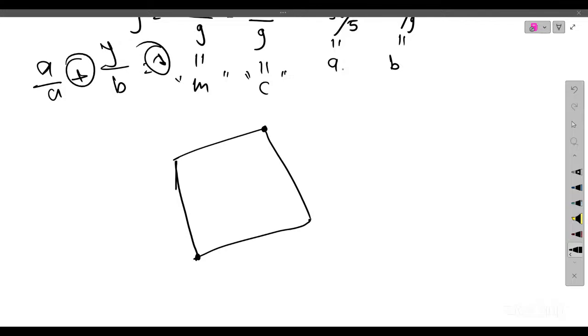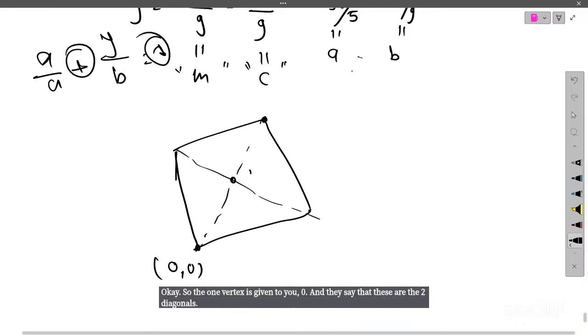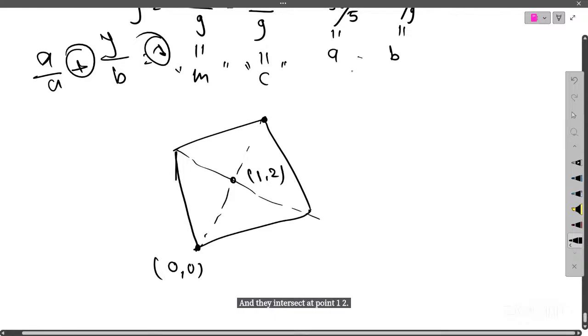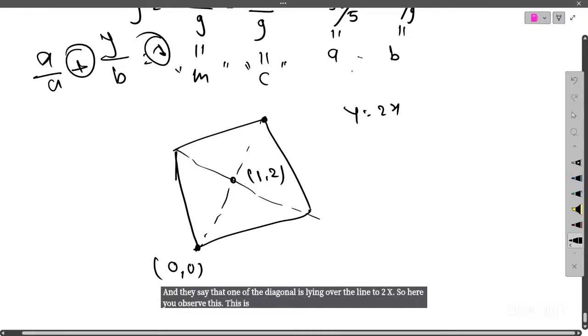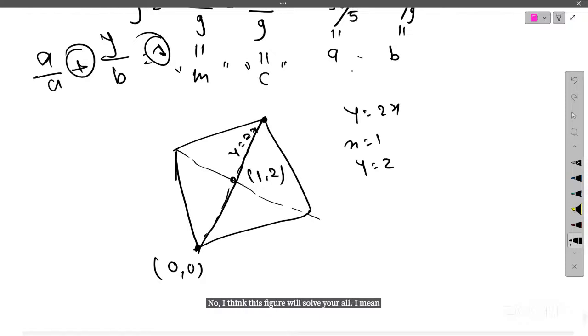One vertex is given to you as 0, 0, and they say that these are the two diagonals, and they intersect at the point 1, 2. And they say that one of the diagonals is lying over the line y is equal to 2x. If you take x is equal to 1, y is equal to 2. So this diagonal is actually sitting over the line y is equal to 2x. Now I think this figure will solve whatever questions they ask.